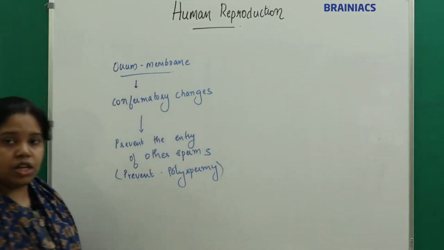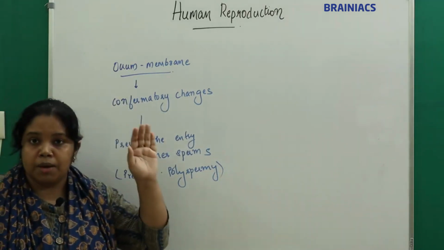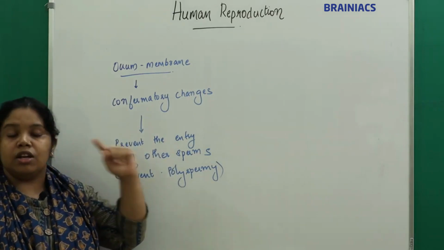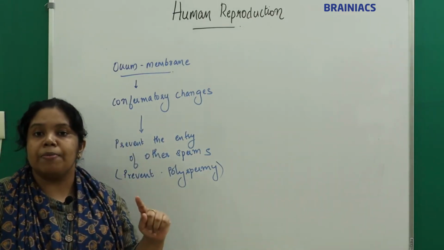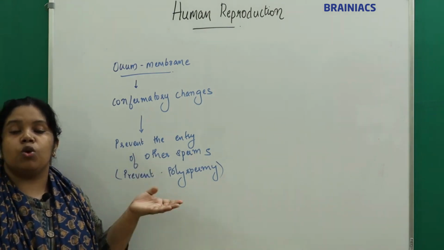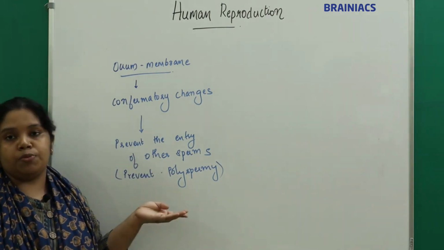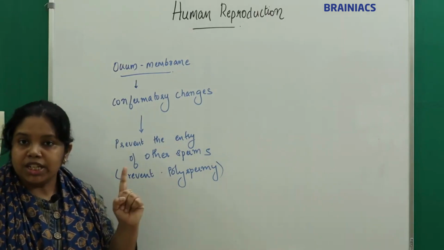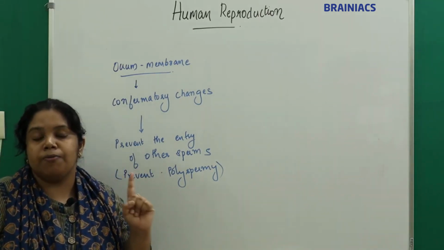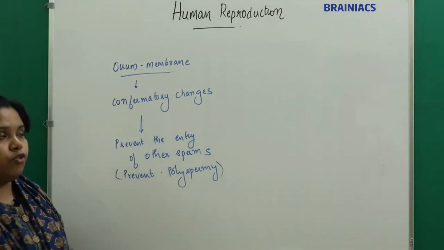Understand the first change? When the sperm penetrates the zona pellucida and reaches the membrane, there will be conformational changes in the membrane which will prevent the entry of any other sperms, so that only a single sperm can fertilize an ovum. This is the first change.